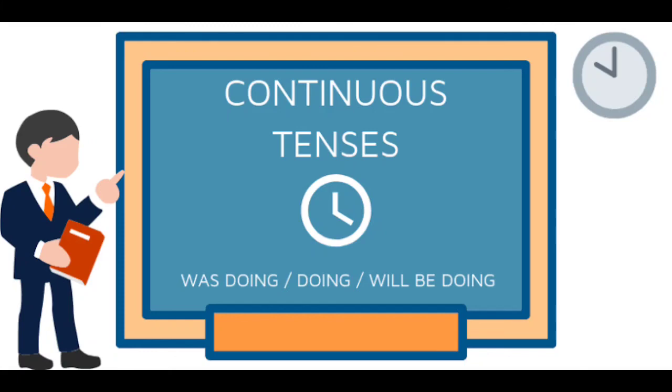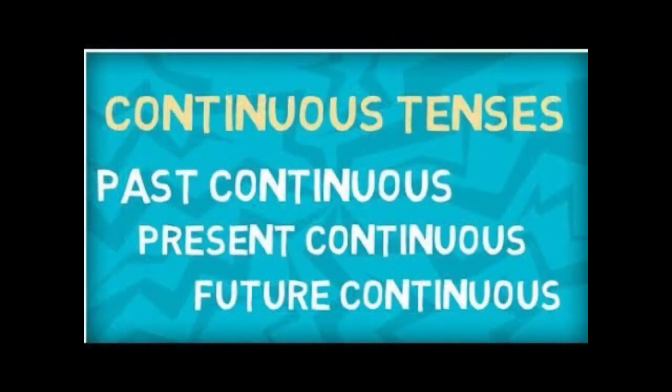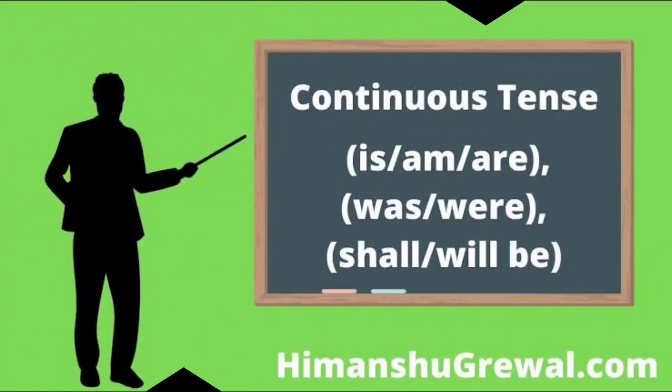In today's session, we have discussed the continuous tenses, also known as progressive tenses. In the continuous tenses, we have seen the present continuous tense, past continuous tense and future continuous tense. So see the formula for continuous tenses.